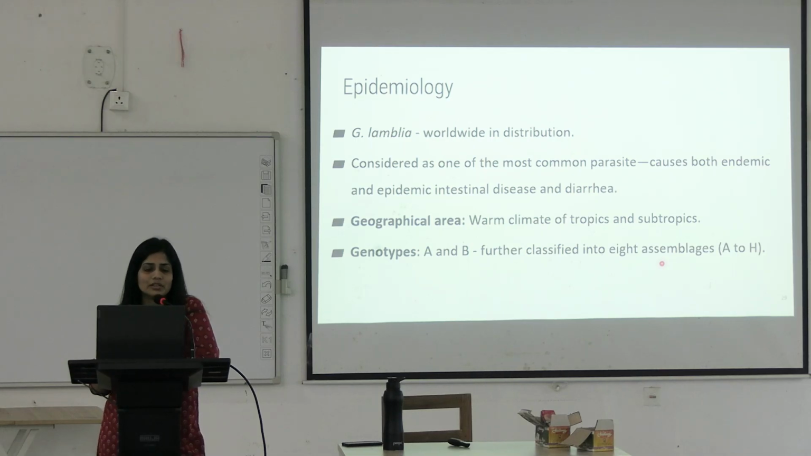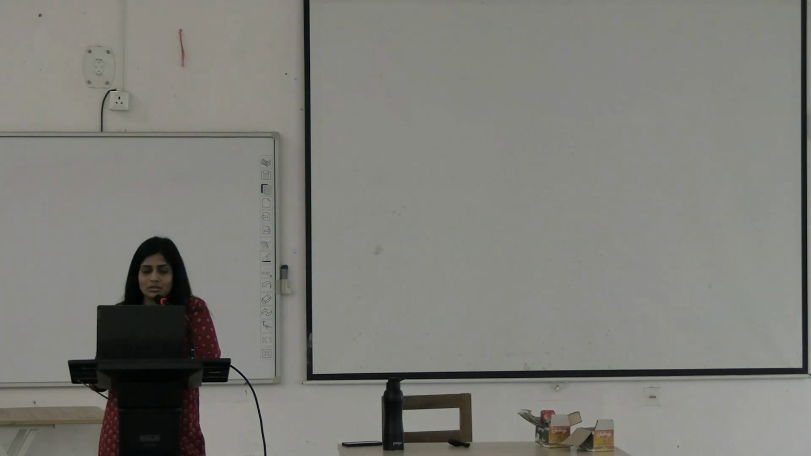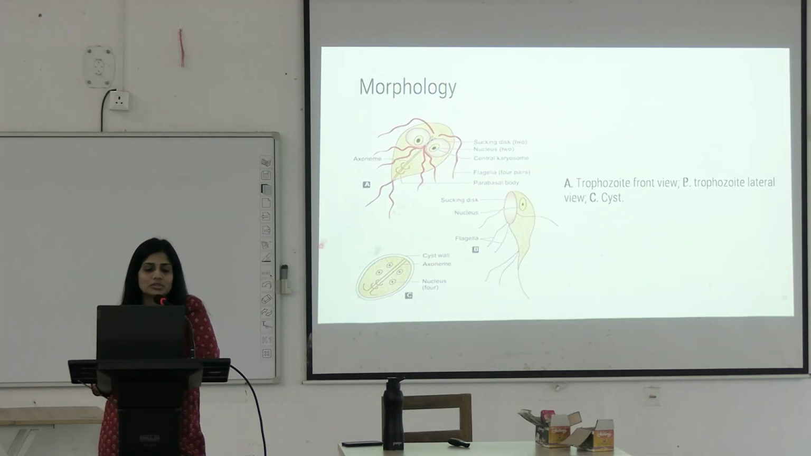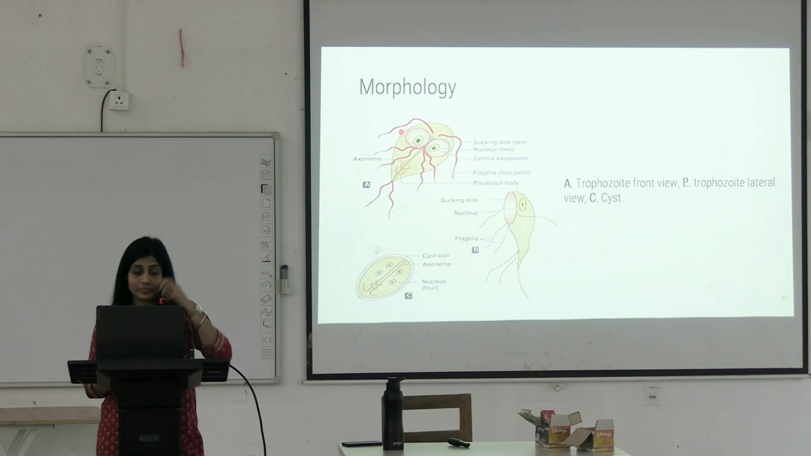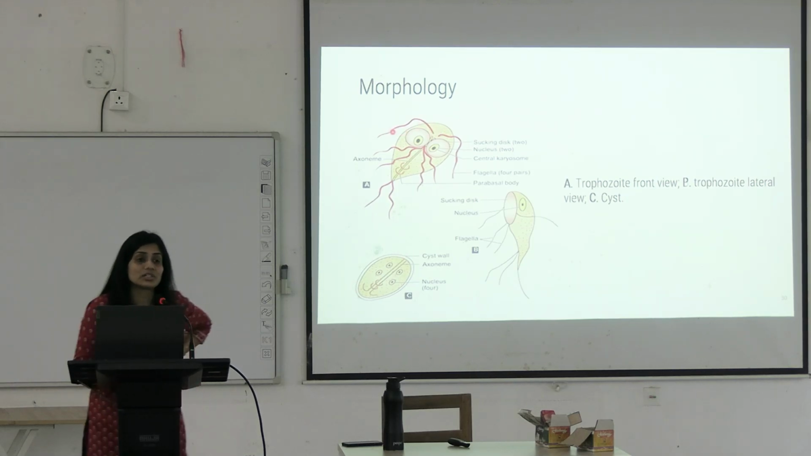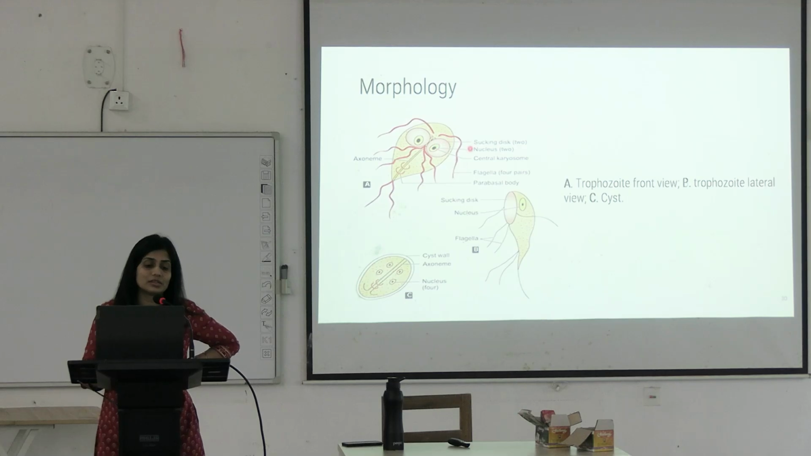It has a worldwide distribution. Again, in the warm tropical climate, you could see it. This is how it looks. This is the trophozoite. This is the cyst. In the trophozoite, there are 4 pairs of flagella. Can you see? This is 1 pair, these are 2 pairs, and this is 3. And this is 4. Okay? There are 4 pairs of flagella, 2 sucking discs and 2 nuclei.